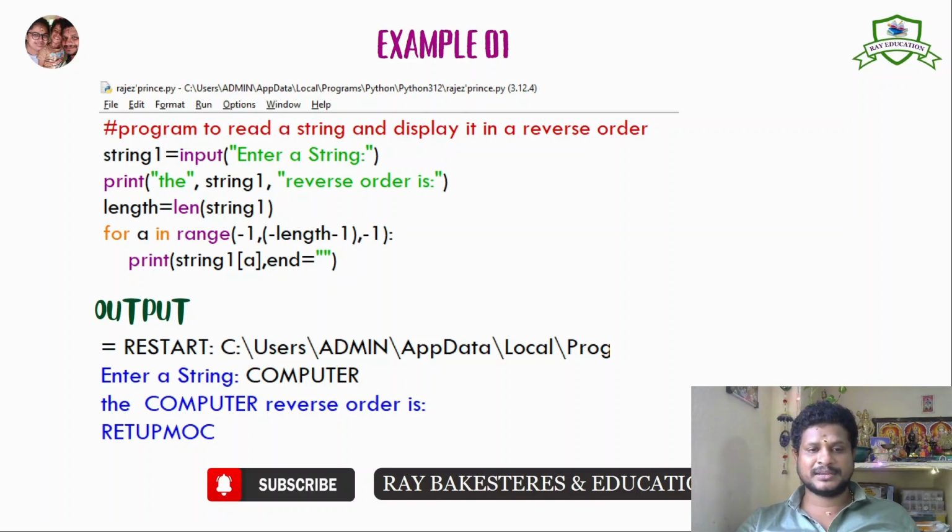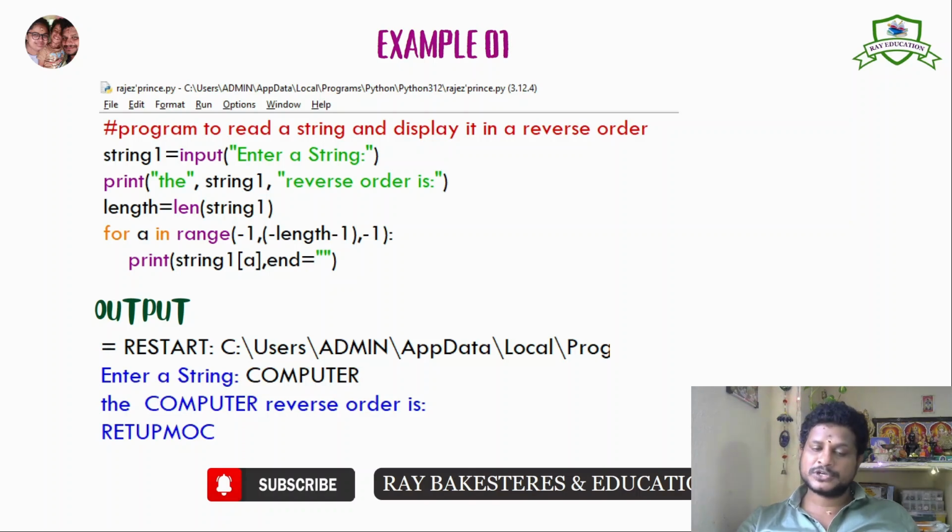Length is equal to the length of string one. So the length of string one, என்ன பாருங்க, 1 2 3 4 5 6 7 8. So the length of the string is 8. Okay, -1 comma -8, so -9 comma -1. So start value to stop value, it will come in reverse order. Okay, -1 comma -9. -1 என்றது inclusive, -9 என்றது exclusive. So it will work up to -8. So -1, -2, -3, -4, -5, -6, -7, -8. So it will come in reverse order.